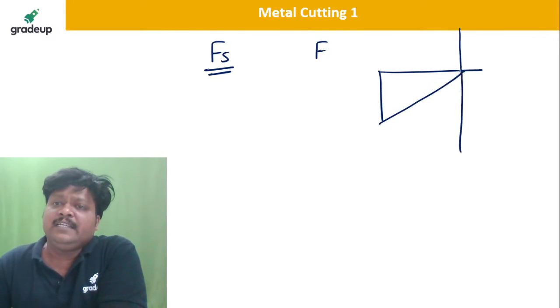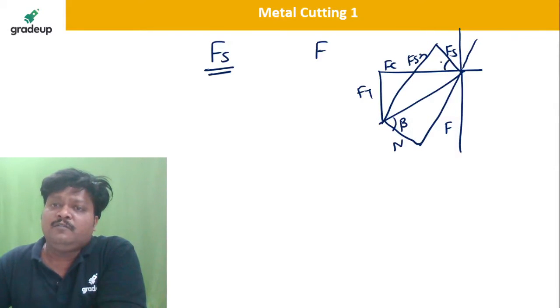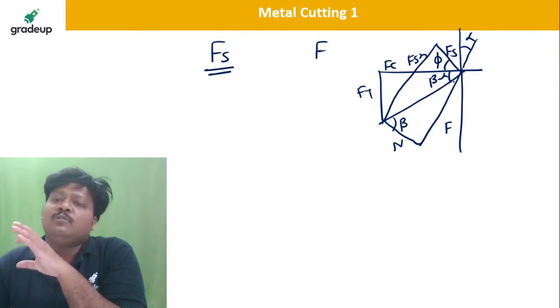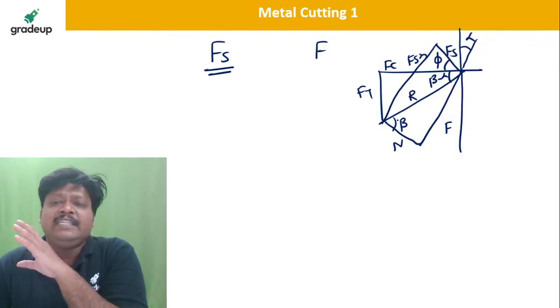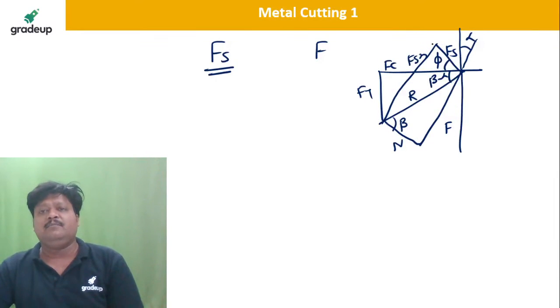If this is say Fs, this is Fn, this is Fc, this is Ft, and this is F along the rake face. This is F, this is N, this is beta, this is phi, this is beta minus alpha, this is alpha. All the forces in terms of the resultant force R in the Merchant circle diagram.